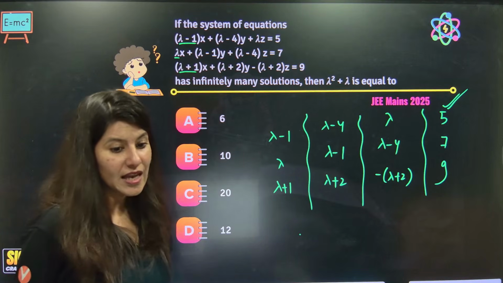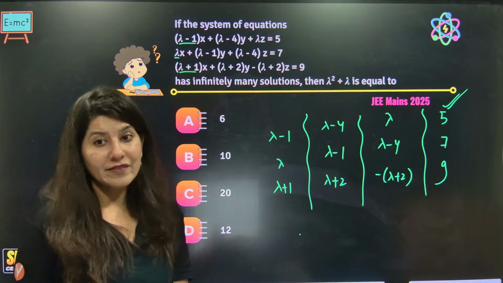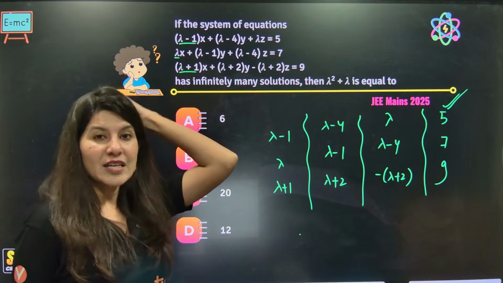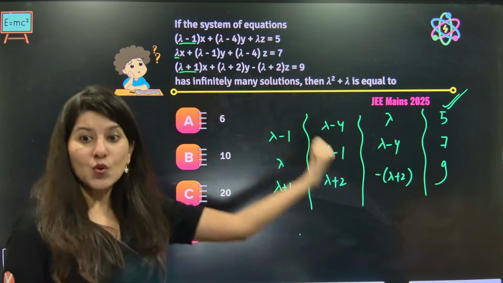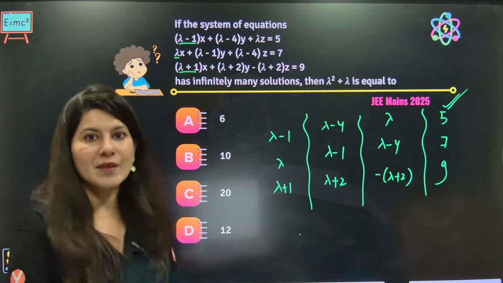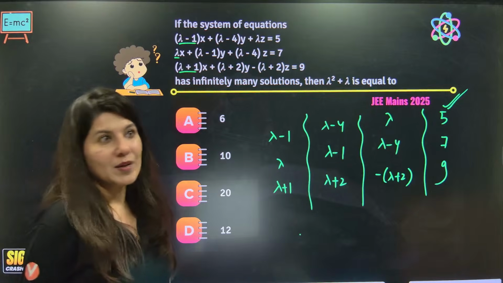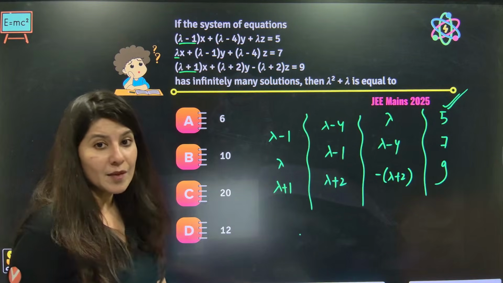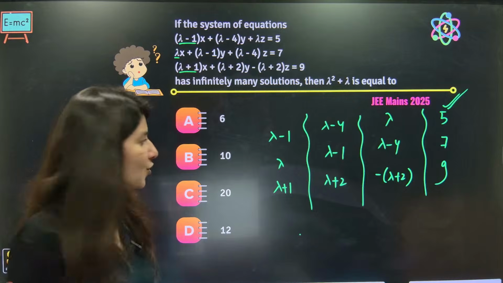Is it necessary that it will always be like this? Not always, but let me tell you, JEE Main 2025 April attempt, 2 questions were like that. If it is not going to happen, then we have our natural method also, right? But if at all you are seeing the pattern, then you can apply the shortcut, okay?